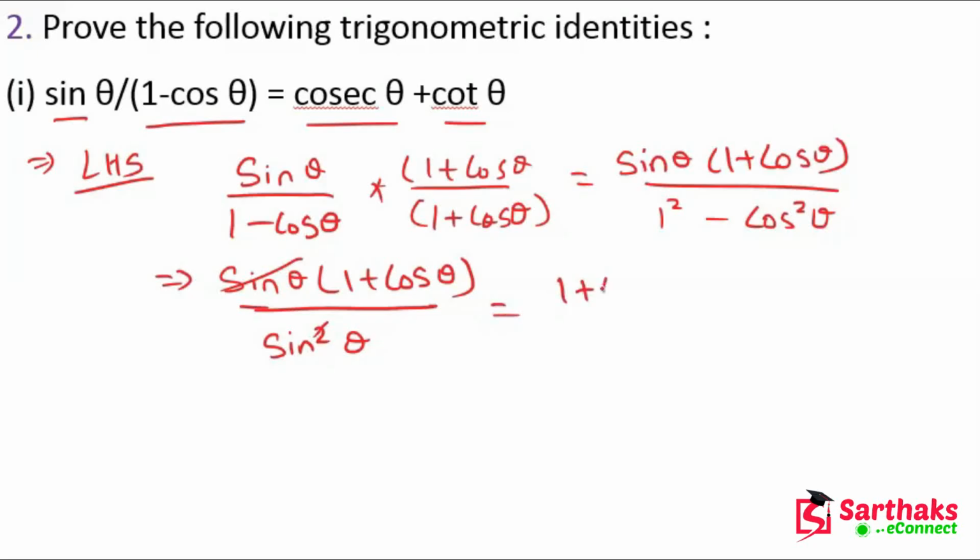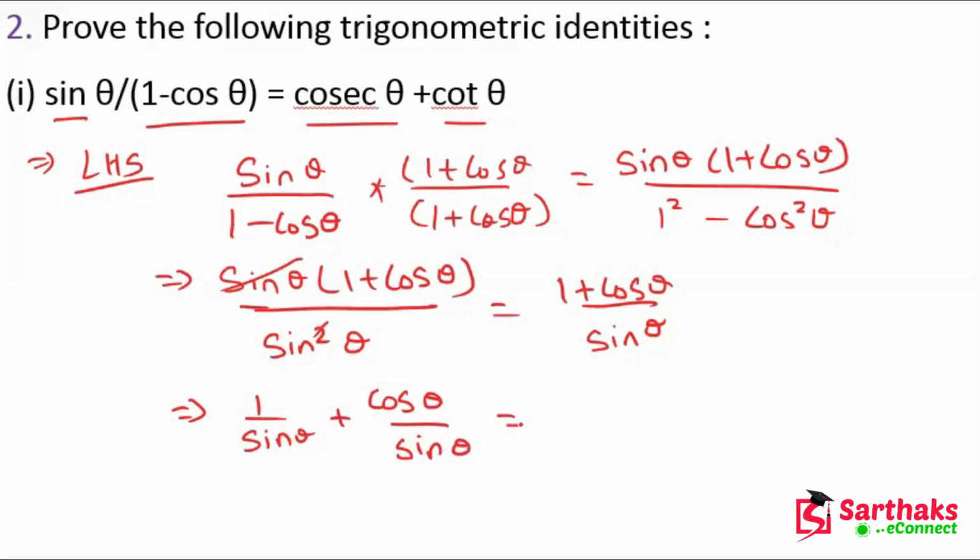So we get 1 plus cos theta divided by sin theta. Now this is 1 upon sin theta plus cos theta upon sin theta, and we know that 1 upon sin theta is cosec theta, plus cos theta upon sin theta is cot theta, which is equal to our RHS, and hence proved.